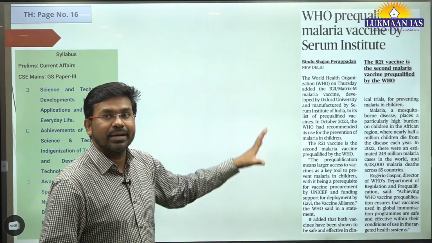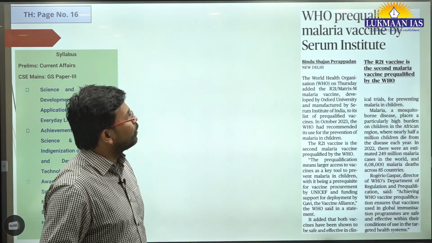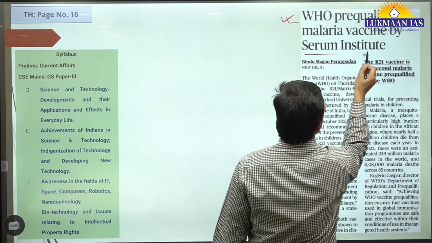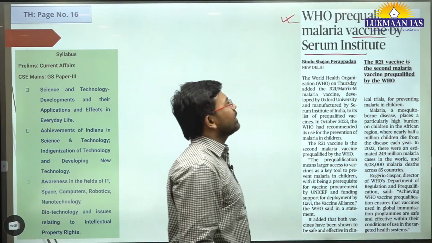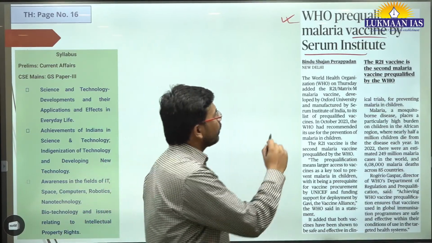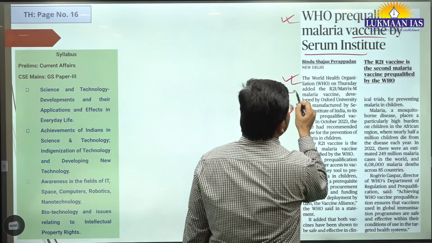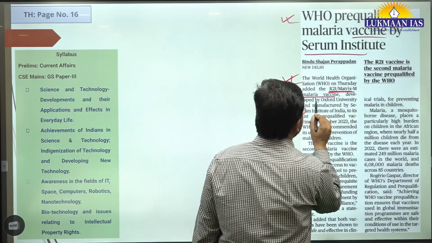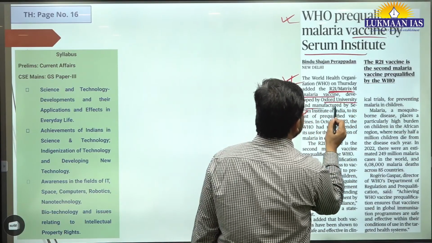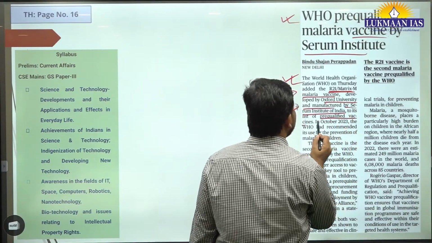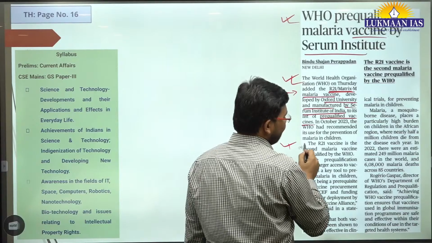Then this is another article. It says WHO pre-qualifies a malaria vaccine by Serum Institute. So what has happened? The World Health Organization has added the R21 Matrix M malaria vaccine, developed by Oxford University and manufactured by Serum Institute of India, to its list of pre-qualified vaccines. This is important news.